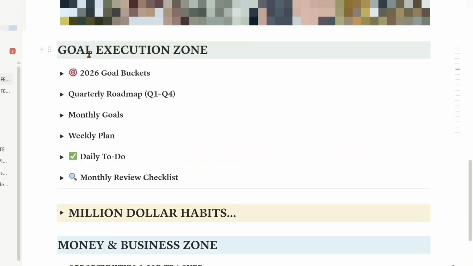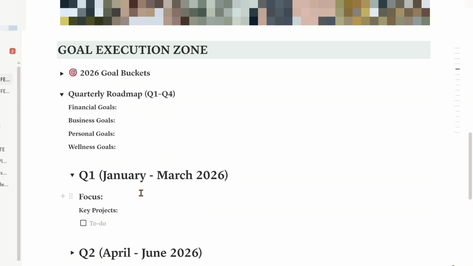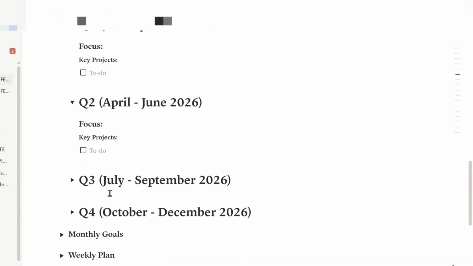All right, so moving on, here I have my goal execution zone. This is where I will key in all my 2026 goal buckets, things I want to achieve in 2026. I would have toggled this on, but I've started writing things here, so I'm not going to toggle this. So this is where I'll have my quarterly goals. In Q1, January to March, we have the different goals we want to focus on and our key projects in here. The same thing goes for Q2, Q3, and Q4.